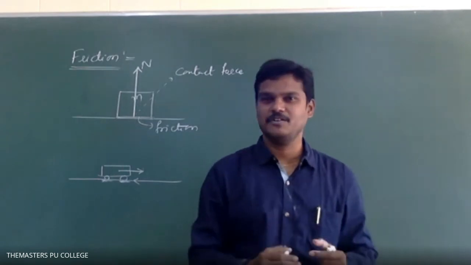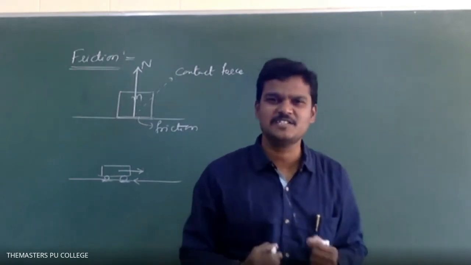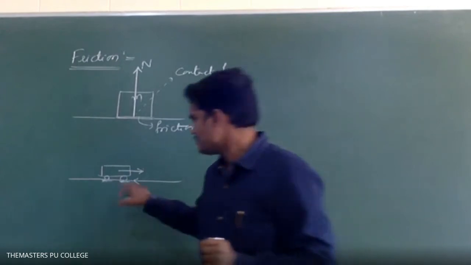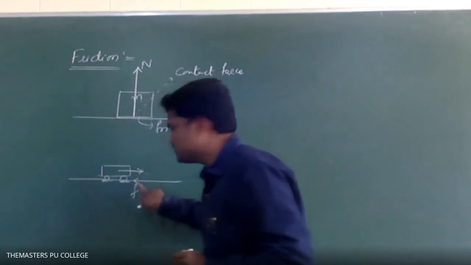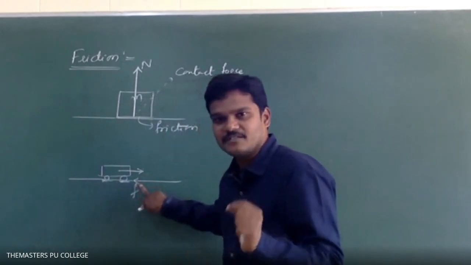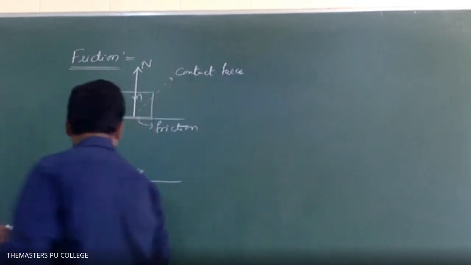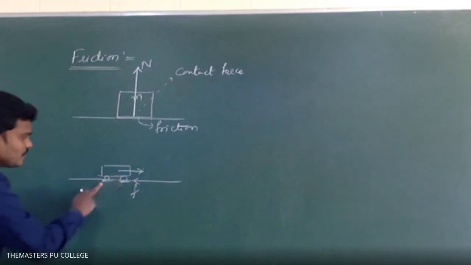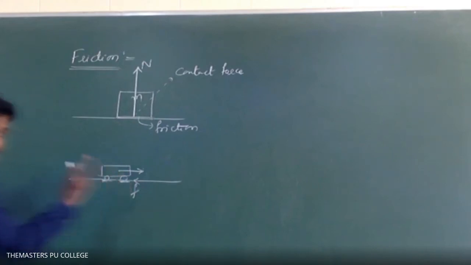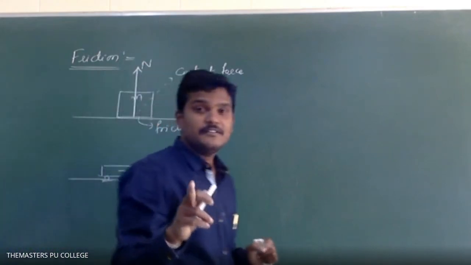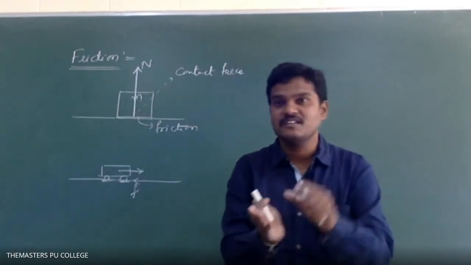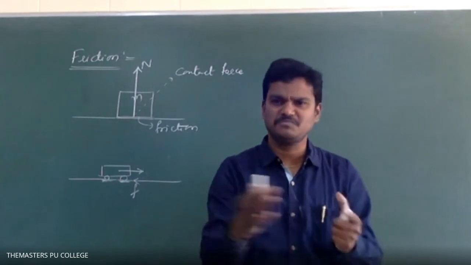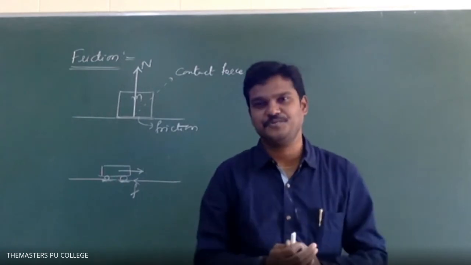Very simple, I am giving now. Of course, I can use some other language, but this is the easiest way to understand the meaning of friction. The force which acts always opposite, in between two surfaces which are in contact, is called the frictional force. Keep in mind, whenever two bodies touch each other, there will be friction in between them. If there is no touching, then there is no frictional force.